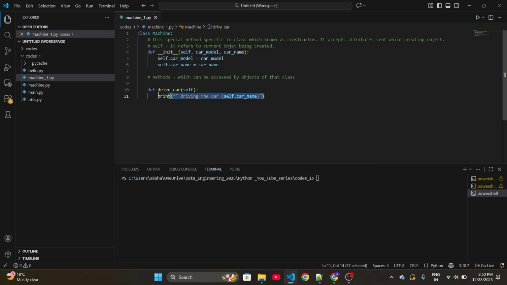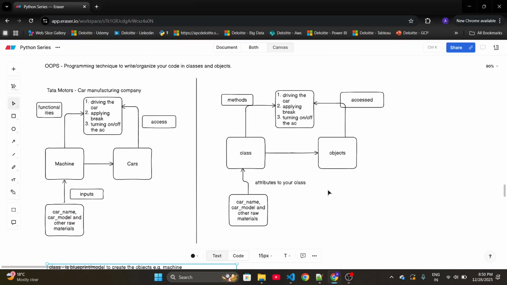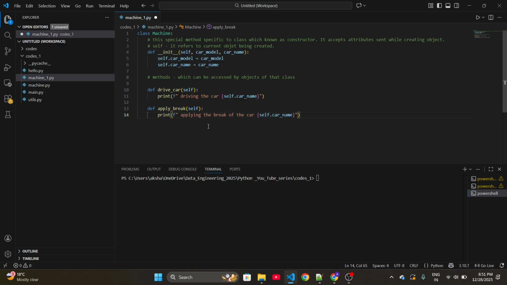Now I will simply say driving the car, and I need to put the car name here. I will access that using self dot car name. Now I will have one more method, which is apply brake maybe. So I will say here applying the brake of the car and the car name. Now we have defined this class in our Python code. It has attributes, it has a method to accept the attributes, and it has methods which can be accessed by objects of that class.